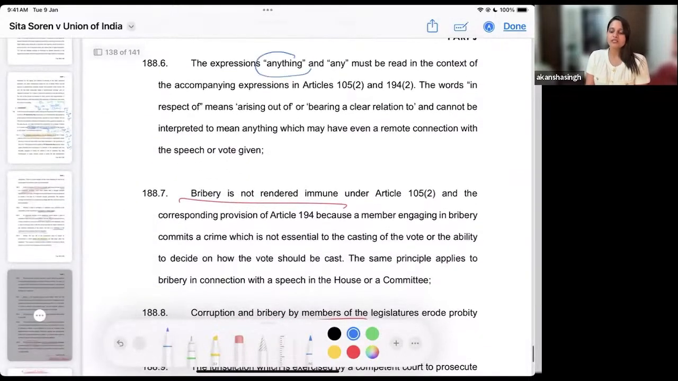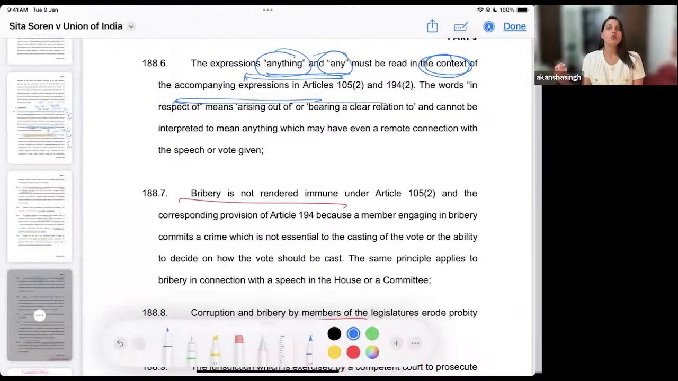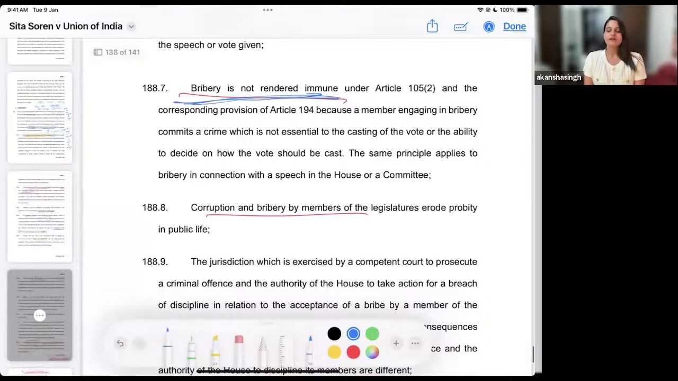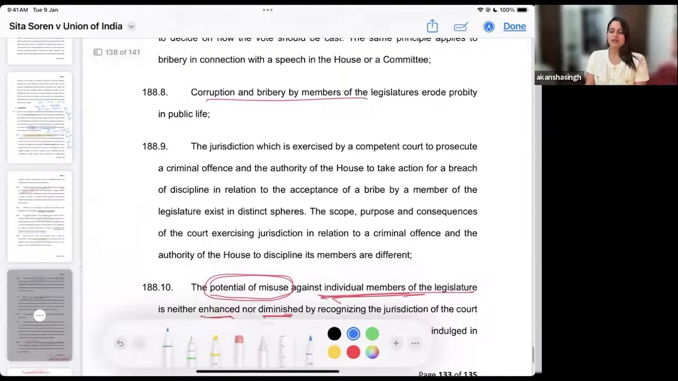We have understood how we are supposed to read these expressions. These have to be read in the context of the accompanying words that are used in the provision. Okay. And then we have understood that bribery is not rendered immune in this particular provision. It is something which is not related to your right of casting the vote. Corruption and bribery by the members erode probity in public life. So we would be going against the essence of the constitution and democracy if we allow the members to take the shield of these immunities and accordingly commit the act of corruption and bribery.